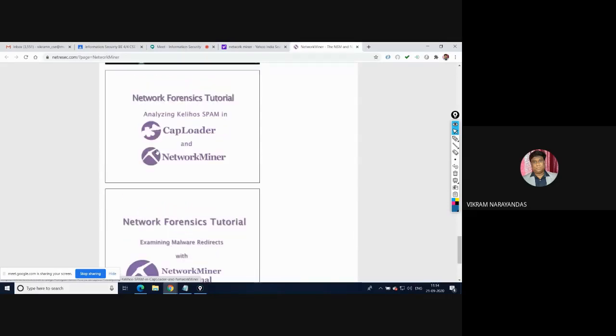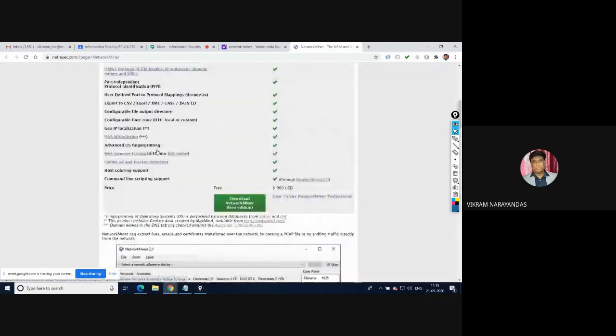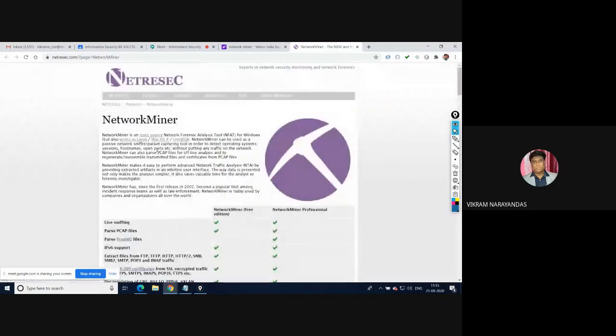It will capture all the images and the files which are passing through your Ethernet card.